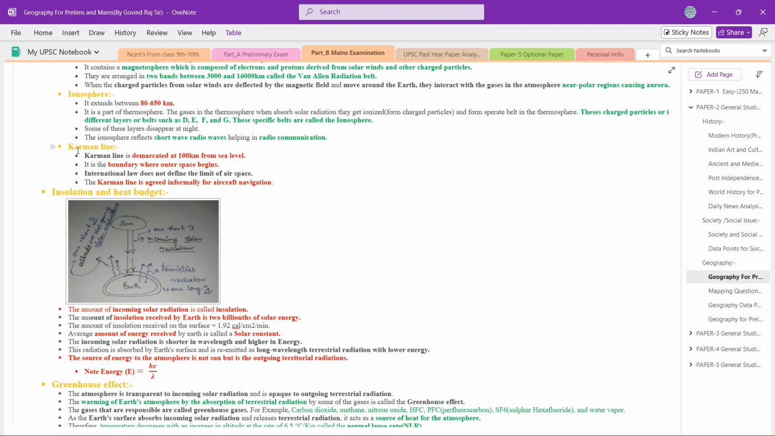You can cover it in the UN clause. I can explain it here also, but it will take time. But I will cover it in the UN clause also.